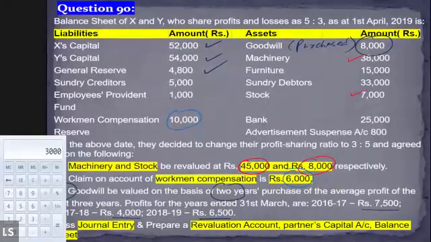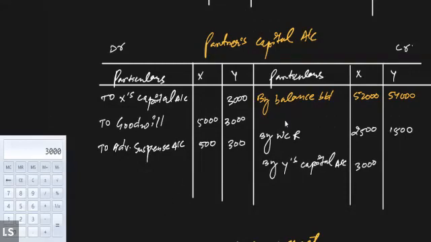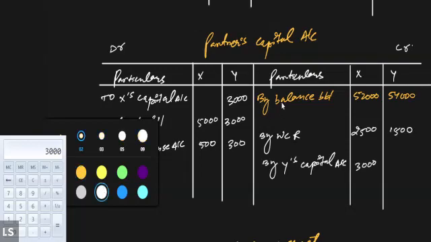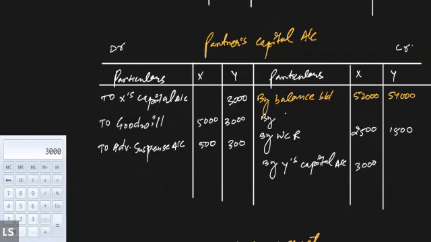So coming back to the partners' capital account, we'll distribute it among the partners. We'll write down by general reserve. 48,000 needs to be distributed between the partners. 48,000 into 5 by 8 and 48,000 into 3 by 8. So it will be 30,000 and 18,000. So X is going to get 30,000 and Y will be getting 18,000. Tell me everyone, is this correct? Is this clear? Yes, sir.